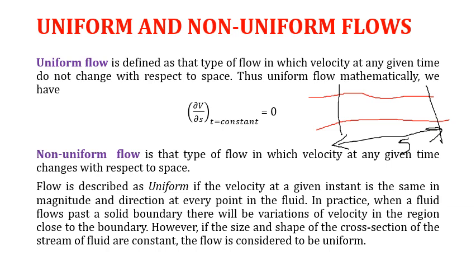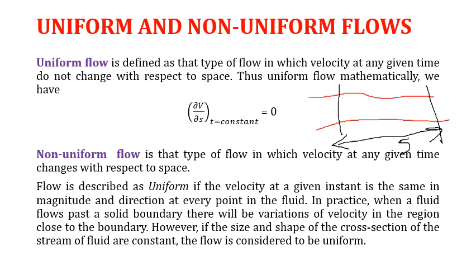The observer can go to these two sections and take velocity measurements. If the velocity at these two sections is the same, then it will be called uniform flow. This will occur when the cross section size is the same, right? But if the velocity at a given instant changes with respect to space, it will be called non-uniform flow.